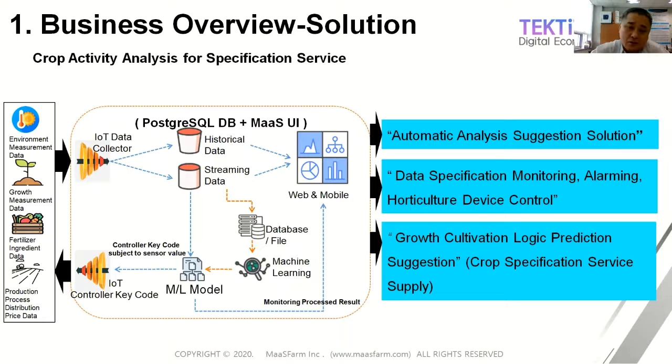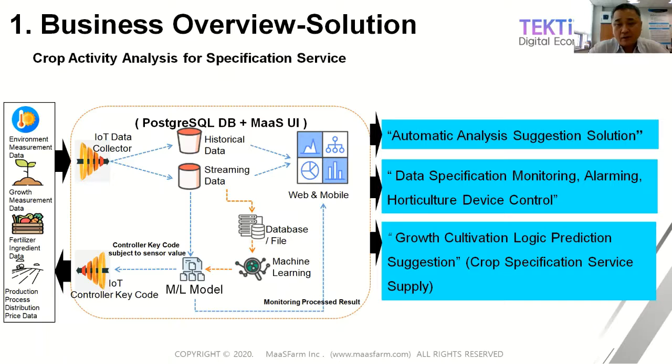After that, we feed back the IoT controller key code to adjust the actuators according to the yield production model. We also feed back the monitoring results to the customer through web-based and mobile-based API.